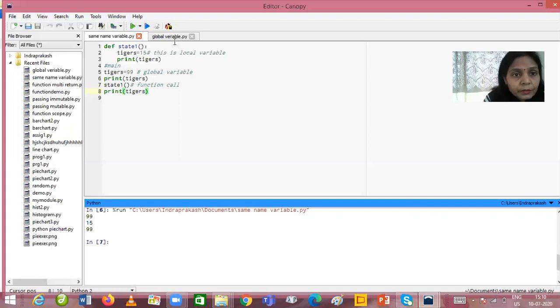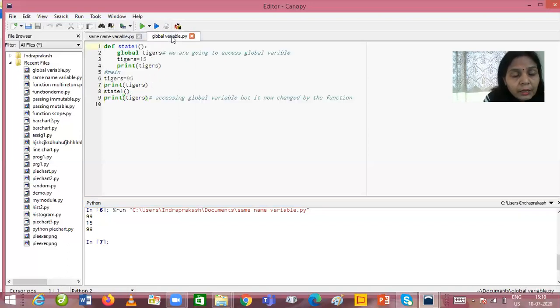So again I'm explaining this program to you. A little bit of change over here. I have used the global keyword in front of the tigers variable declaration inside the state1 function, right? So this statement's meaning is changed over here. Now I have given you a comment over here: we are going to access the global variable, right?